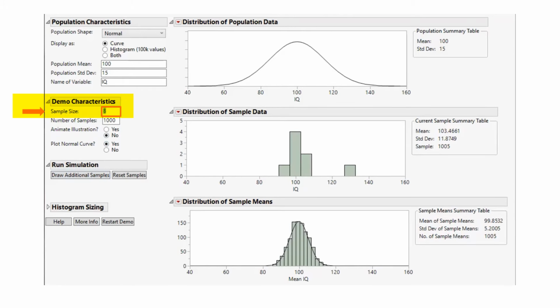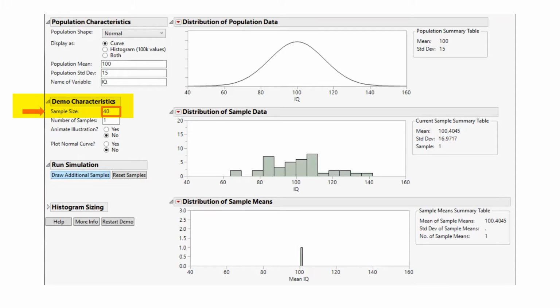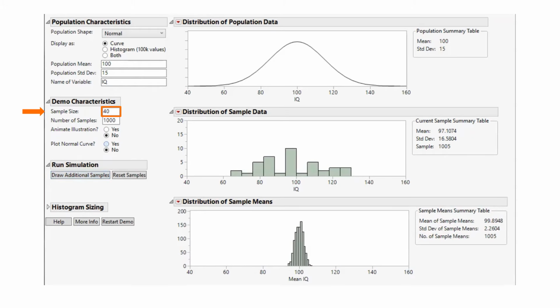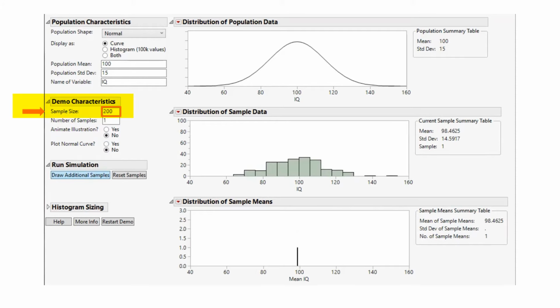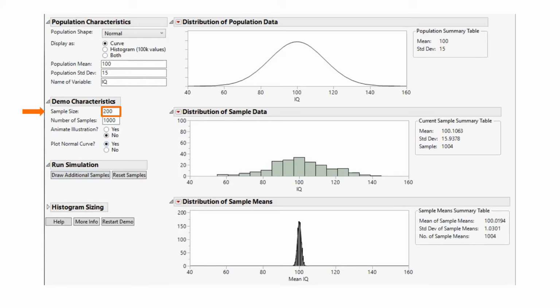What happens if we consider random samples of 40 observations? The distribution of xbar is still roughly normal, but narrower. For random samples of size 200, we see that the distribution of all those sample means is really very narrowly clustered around the value of 100, the mean of the population, and still has this roughly normal distribution.